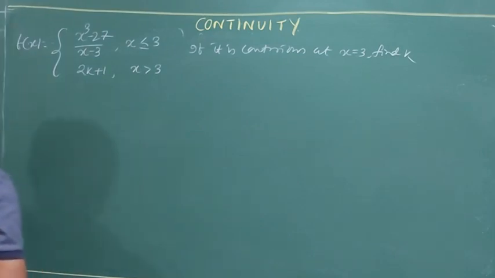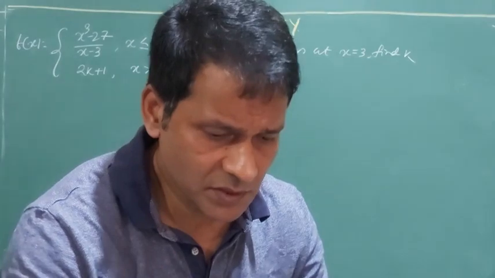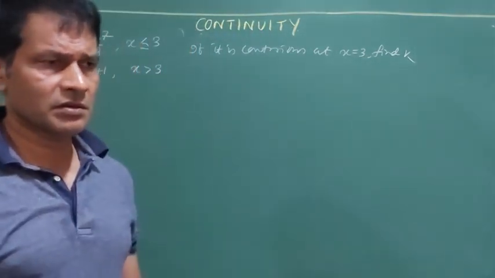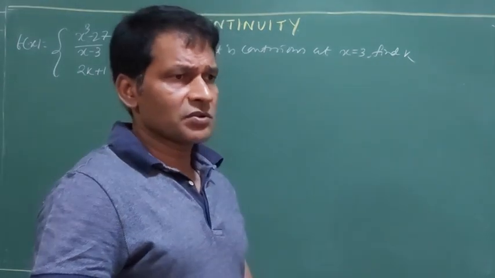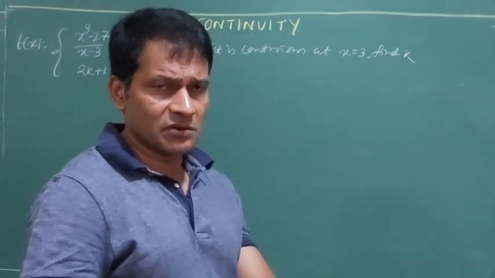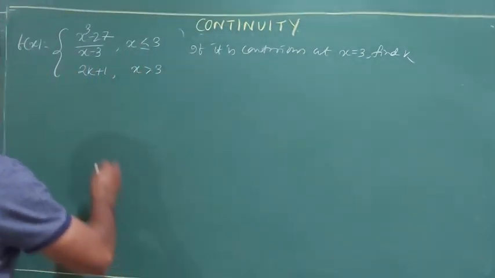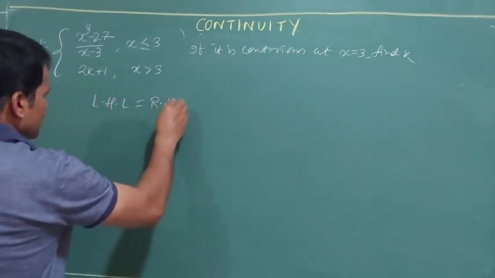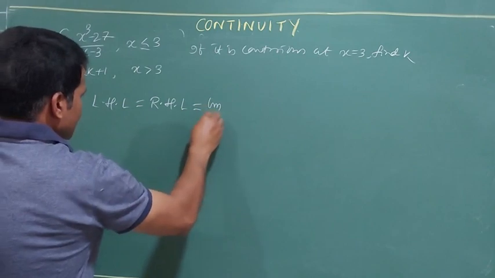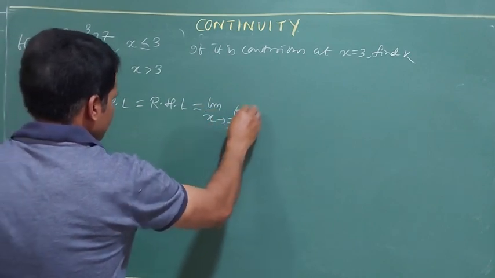So let's start now. Whenever a question is given to you that it is continuous, the first step you must write down, as it is continuous at x equal to 3, is LHL is equal to RHL is equal to limit x tends to 3 f(x).